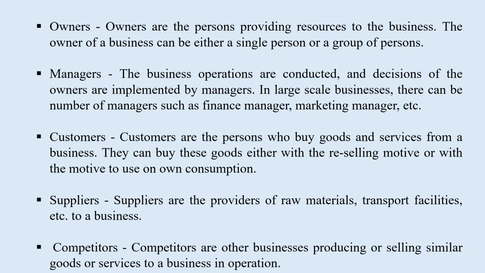And then competitors. Competitors are other businesses producing or selling similar goods or services to a business in operation. So who are our competitors? Competitors are the businesses which are producing and selling similar goods to our goods. So there are two types of toothpaste in the market. If we take Signal, it is one type of toothpaste. It is offered by one company. If we take Loga, it is another type of toothpaste. Like that, there are businesses who are providing competitive products. We call them as competitors.